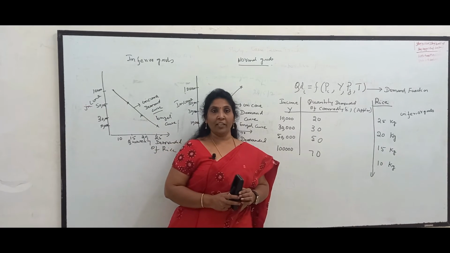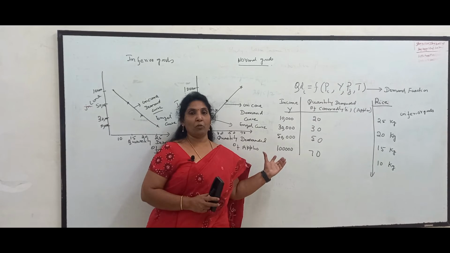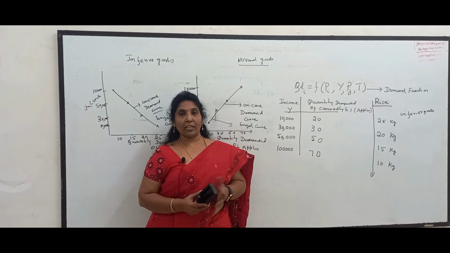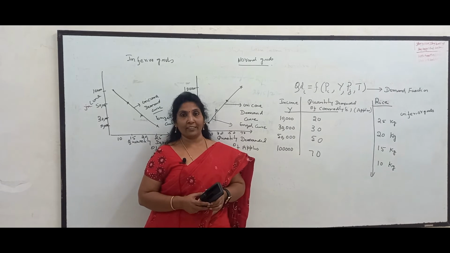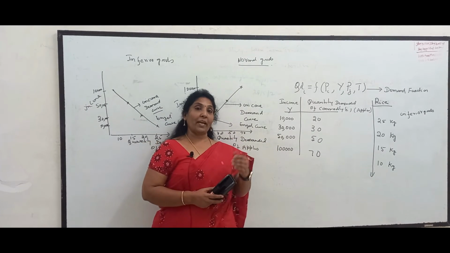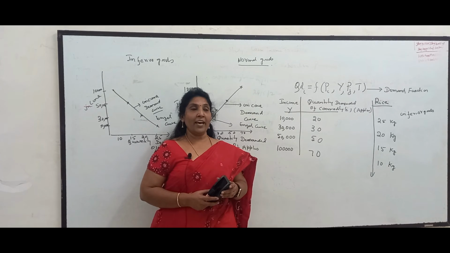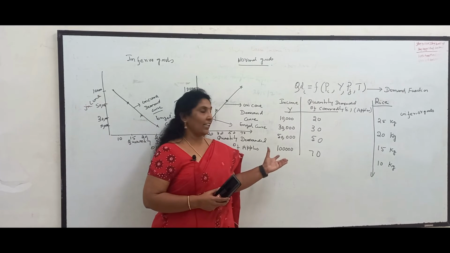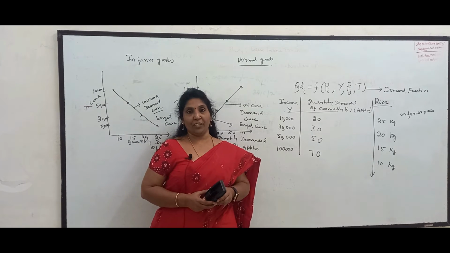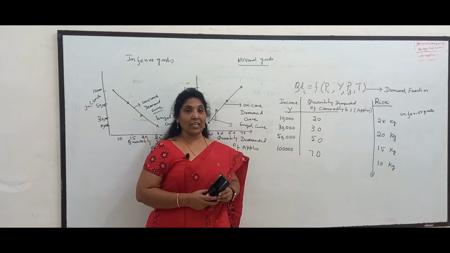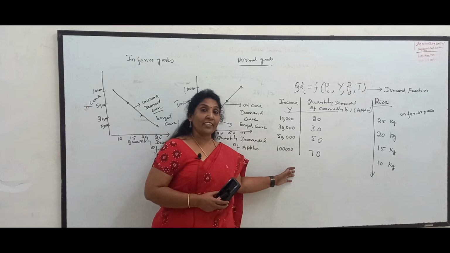But generally in the economy, what happens if we see, for example, this is applicable even for the country as a whole. For the country as a whole, Maruti 800 cars, some 30 years back we used to see so many Maruti 800 cars on the road. Because that time our per capita income was very, very low. But as India's per capita income has been increasing, then Maruti 800 cars, if you see on the streets, on the roads, we hardly find any. It became an inferior good. Then people are able to buy other high value cars. That's why the demand for Maruti 800 has gone down. So this is about Maruti 800 which was normal.